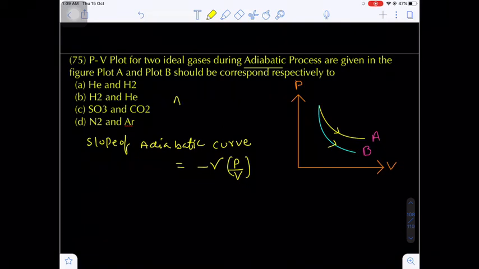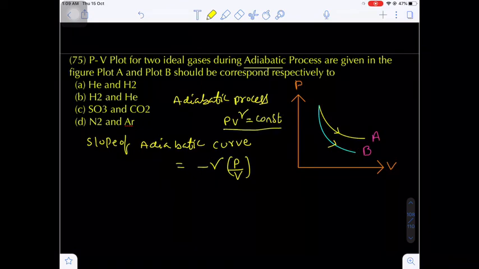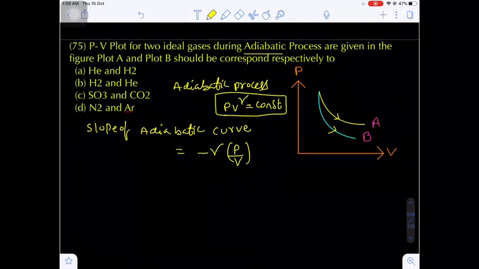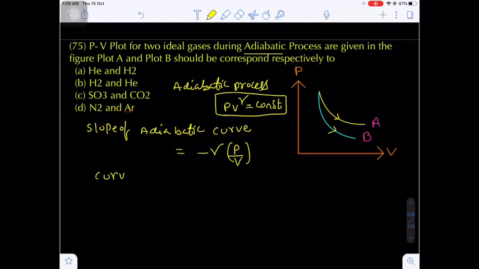Now in an adiabatic process, what is the general formula? PV to the power gamma is equal to constant. For curve A and curve B, if you see which is steeper, curve B is more steeper.